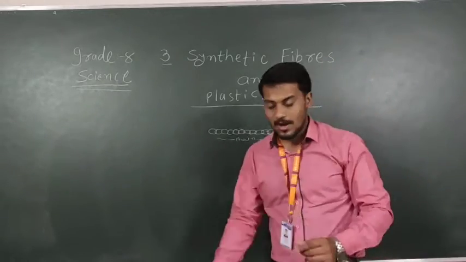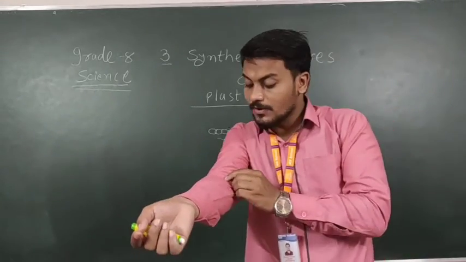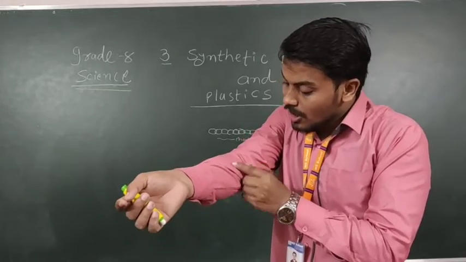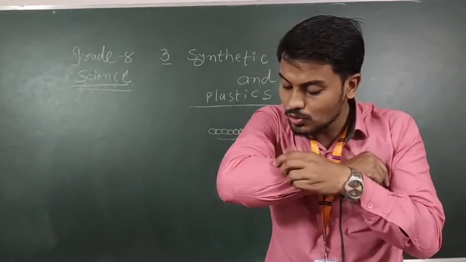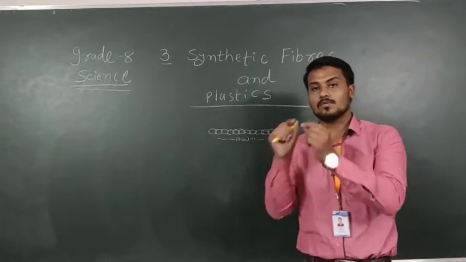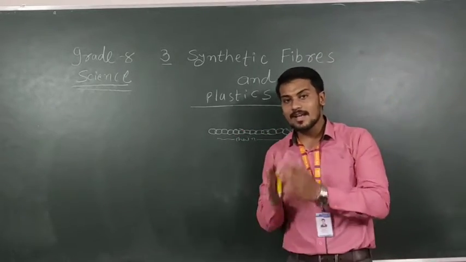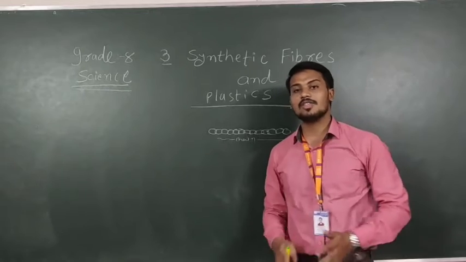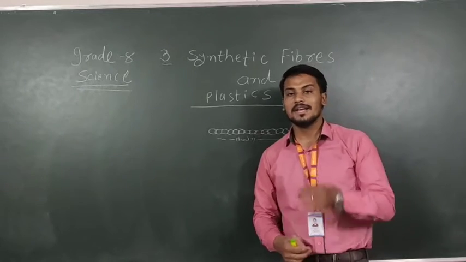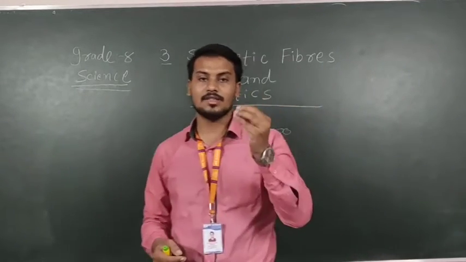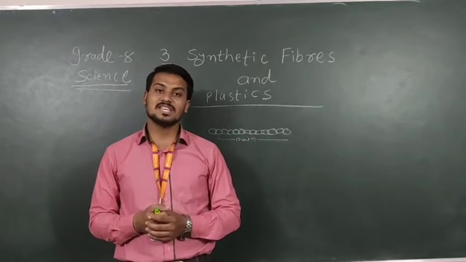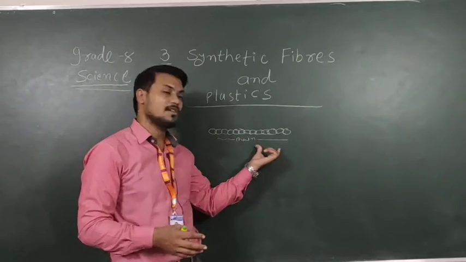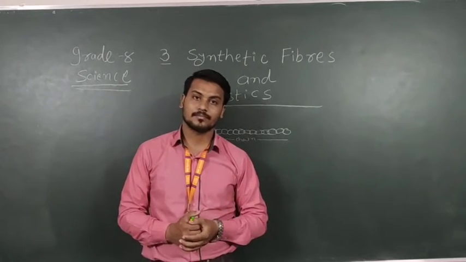In your cloth you have seen that different types of small threads are combined together. In the shirt you will see that different types of threads combine together and make a chain, and from this they prepare a fiber. In any clothes, either jute, cotton, or polyester, this type of chain will form and make a fiber.